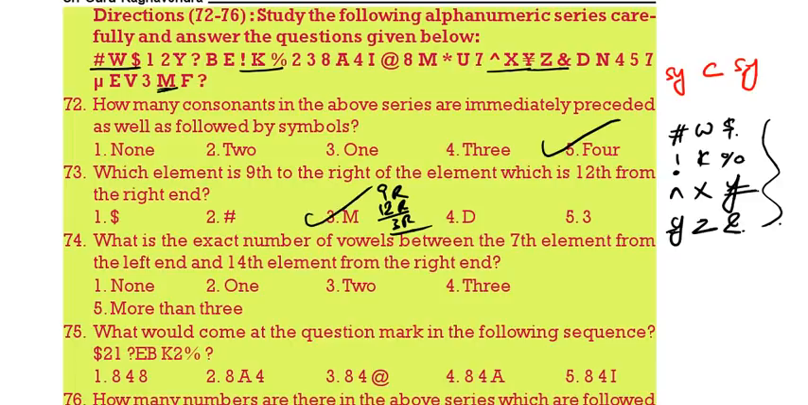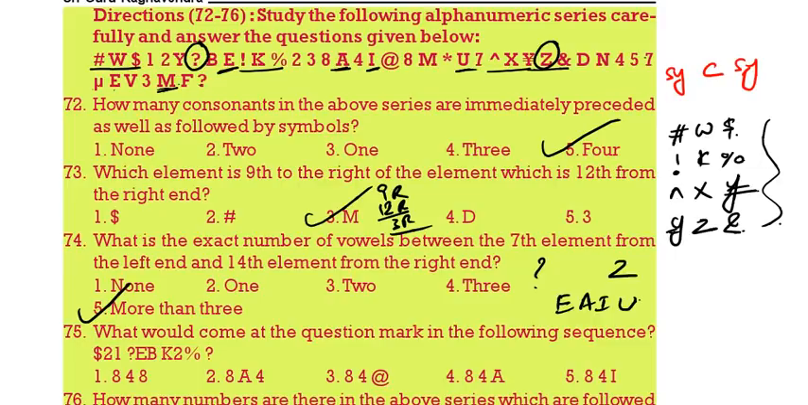Then what is the exact number of vowels between the 7th element from left and 14th element from right? So 7th element from left, that is question mark. And 14th element from right. So 3, 6, 9, 12. See, 3, 6, 7, 8, 9, 10, 11, 12. 14th one Z. Between this question mark and this Z, how many vowels are there? So A is one vowel, E is one vowel, then I is one vowel, U. So we are having E, A, I, U. 4 vowels are there. So more than 3.